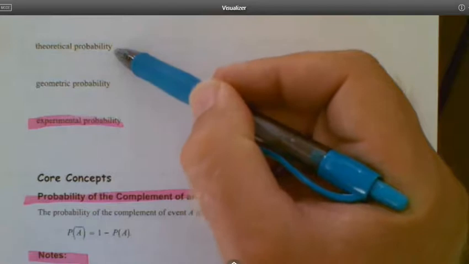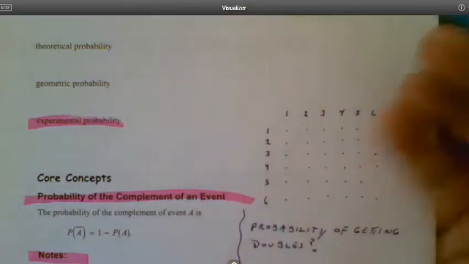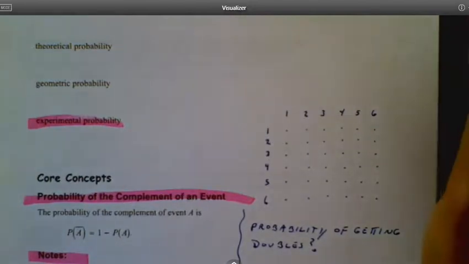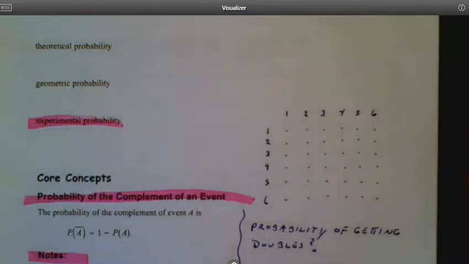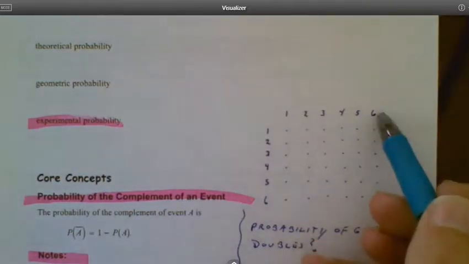If I were to roll a six-sided die 6 times, theoretically, I would get each value once, right? Because there's a 1 out of 6 chance that I would get a 1. There's a 1 out of 6 chance I'll get a 2. There's a 1 out of 6 chance I'll get a 3, on and on and on, right? So in theory, if I rolled a single die 6 times, I should get each one of those once, right?